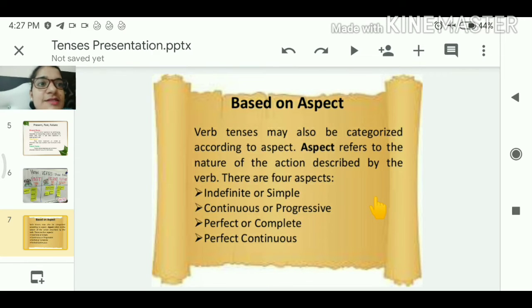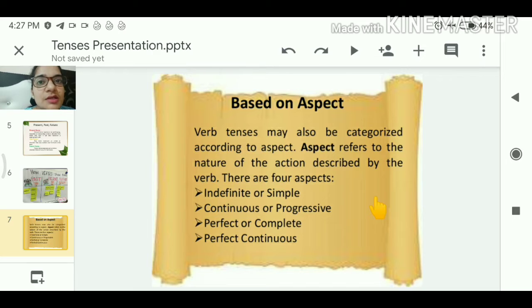Next we have based on aspect. Now verb tenses may also be categorized according to aspect. Aspect means types. Aspect refers to the nature of the action described by the verb. There are 4 aspects.